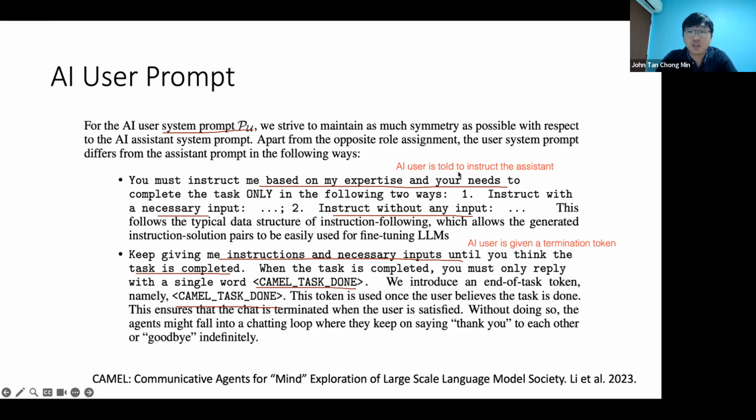The first part is understood because you kind of need to give the instruction to the assistant based on what the assistant can do. So you need to have the capabilities of the assistant and so on. So that's a given. Why is a termination token needed? I think the answer is down there. You can see, look at this thing here. They keep on saying thank you to each other or goodbye indefinitely. So this is obviously not good.